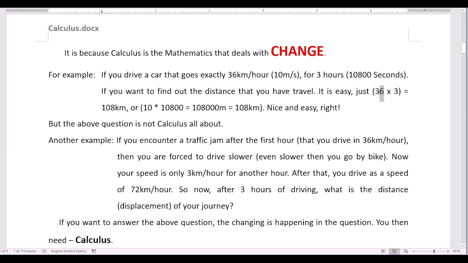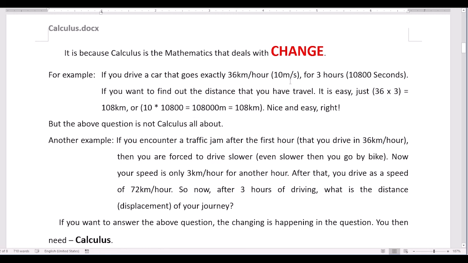Just use 36 kilometers per hour multiplied by 3 hours and you get 108 kilometers. Or you can do it in seconds: 10 meters per second times 10,800 seconds, you get 108,000 meters. That's equal to 108 kilometers. It's nice and easy, right?